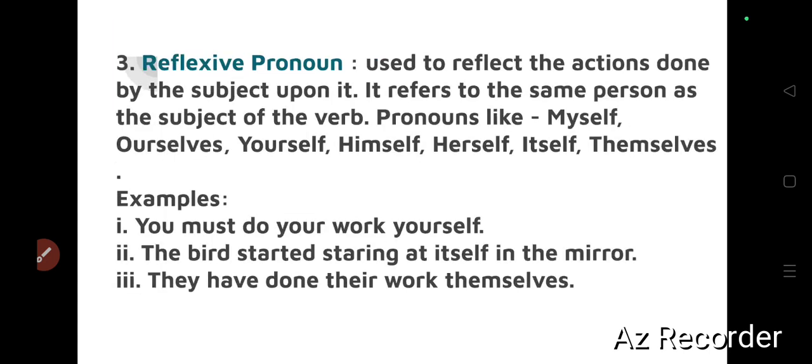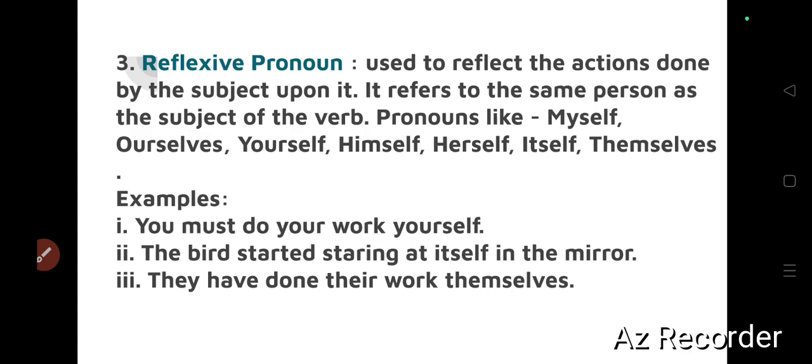Now, what is reflexive pronoun? The pronoun used to reflect the action done by the subject upon itself. In short, you can say it is the reflection of the same subject. Okay, it refers to the same person as the subject of the verb. Pronouns like myself, ourselves, yourself, himself, herself, itself, themselves. Now if I say I have done my work myself, I, my, and myself, right? It is the reflection of my, right? My work is done by myself.